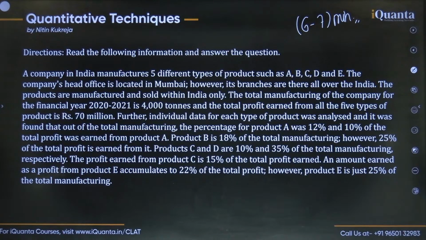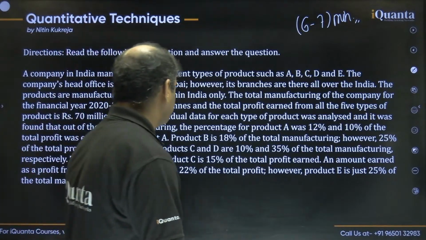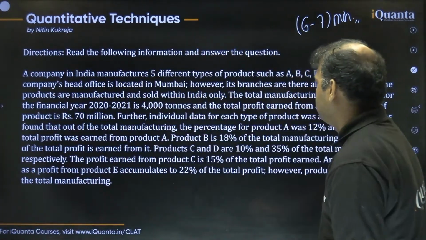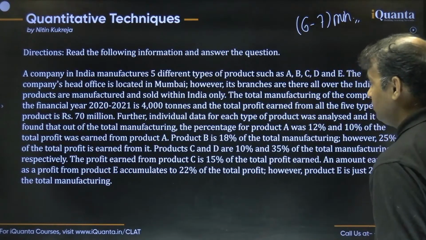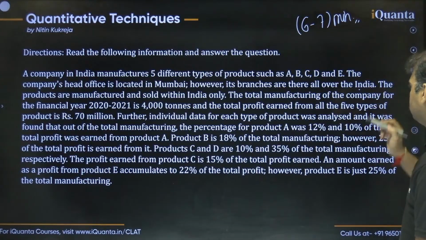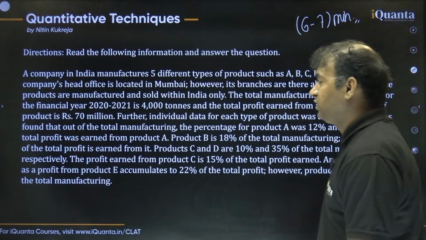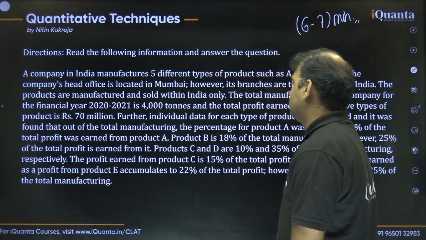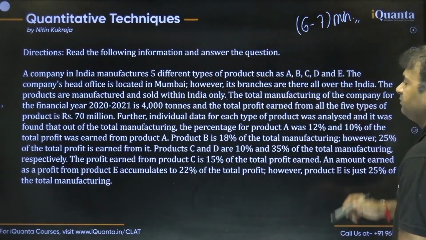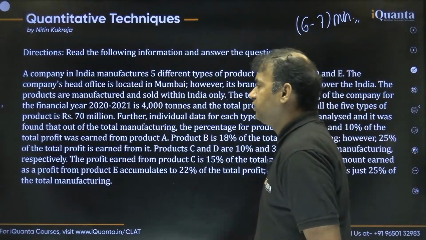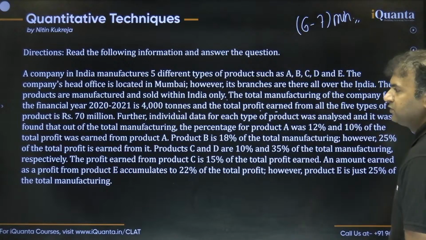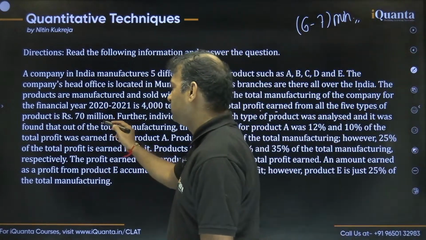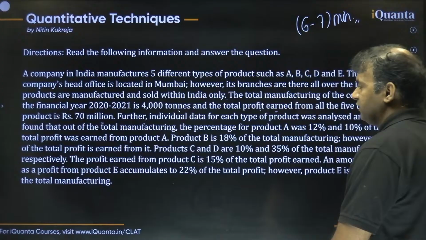Okay, guys, let us read the set again. The set says that a company in India manufactures 5 different types of the product, such as A, B, C, D, E. The company's head office is located in Mumbai. However, its branches are all over India. The products are manufactured and sold within India only. The total manufacturing of the company for the financial year 2020 to 21 is 4,000 tons, and the total profit earned from all the 5 types of product is rupees 70 million. Okay, 70 million is the total profit.